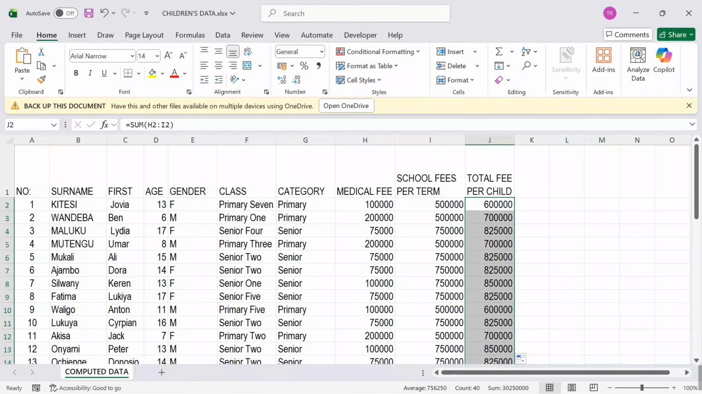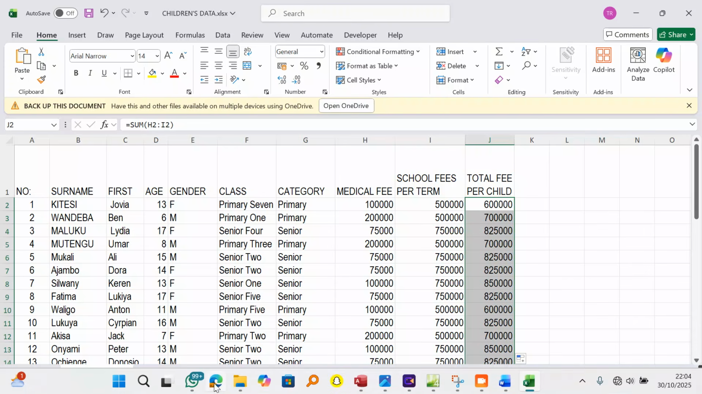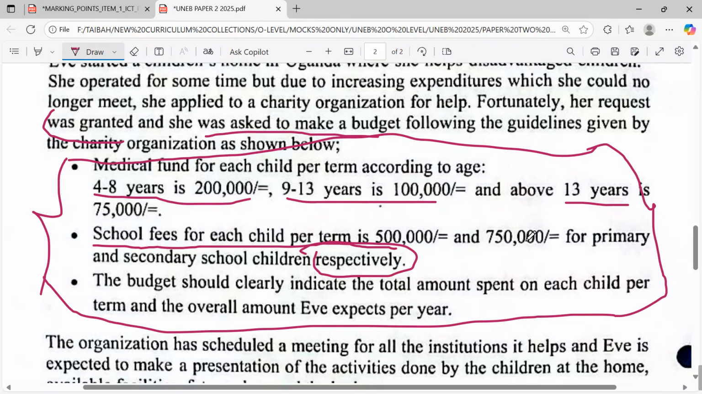Okay, now after looking at this, what else are we supposed to do? Get back to the question and we see. The budget should clearly indicate the total amount spent on each child per term and the overall amount if expects per year. Meaning, for me to compute this last part, candidates, look at this. Please don't rush. We also want to know how much does if expect per year. So, how are we achieving this?